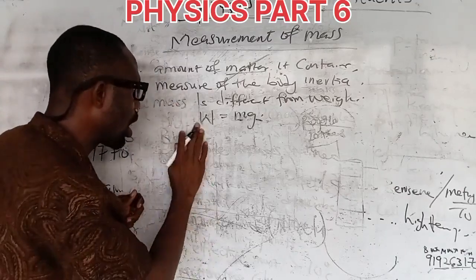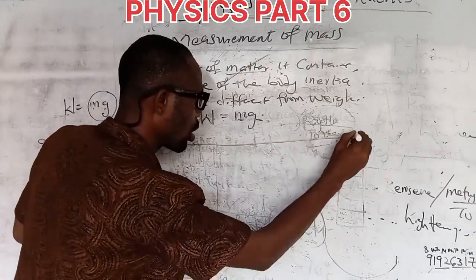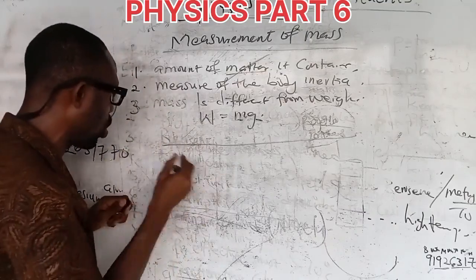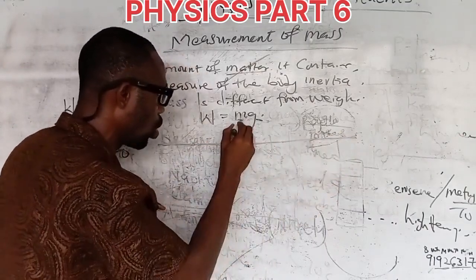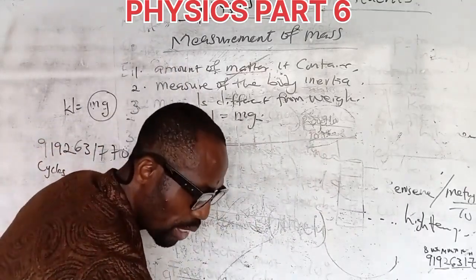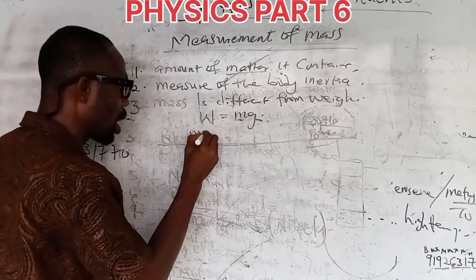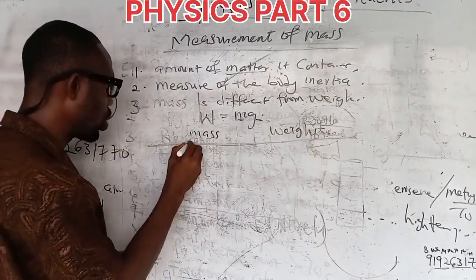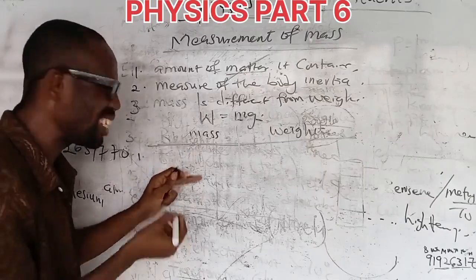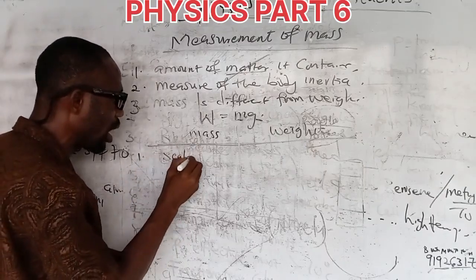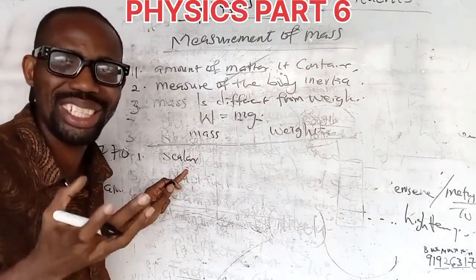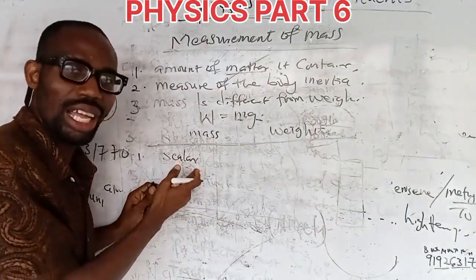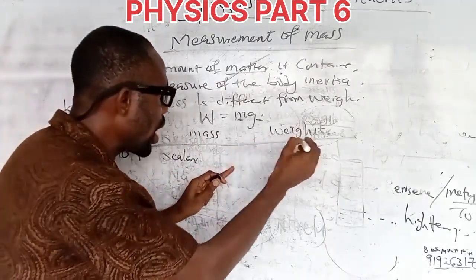Now, let's look at this. I'm going to tabularize this. Just follow me. The differences. I'm sorry, my marker is failing. You can say I've been using it to teach all the various subjects, but help me to just listen carefully. The differences between mass and weight. Here, let's write mass, and here, let's write weight. Now, what is the difference between mass and weight? Number one is that mass is a scalar quantity. So I'll just write scalar here. What is scalar? Something that has to do with size, magnitude. Scalar has magnitude. Now, weight is a vector quantity.